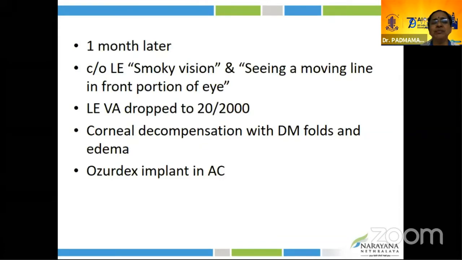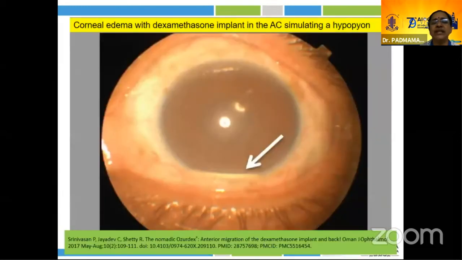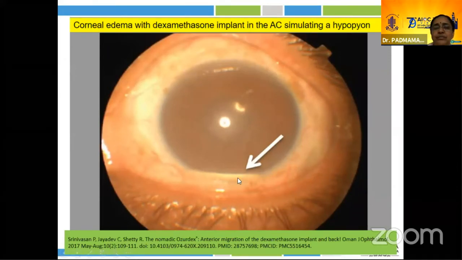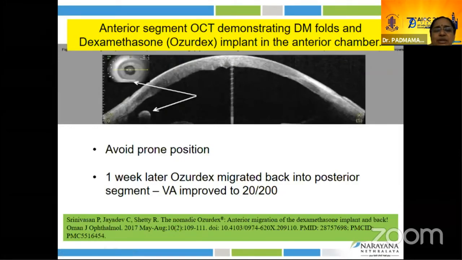One month later, the patient presented with smoky vision, seeing a moving line in front of the eye. The visual acuity dropped to 2/200. Anterior segment examination showed corneal edema, DM folds. What we see is something like hypopyon. It is not hypopyon. It is an Ozurdex implant which has migrated into the anterior chamber, mimicking hypopyon. Anterior segment OCT also shows the implant in the anterior chamber.